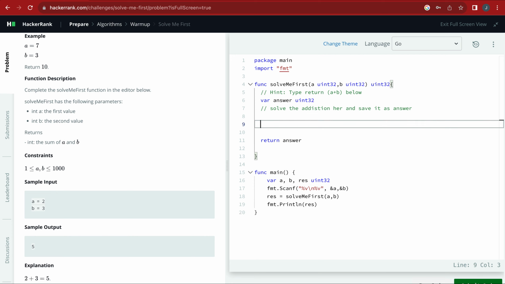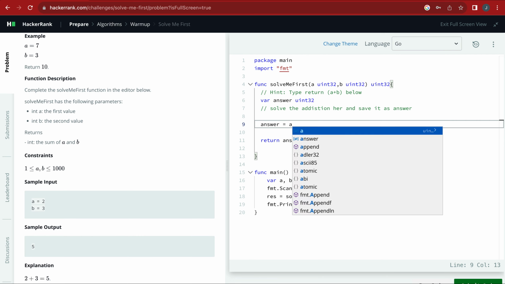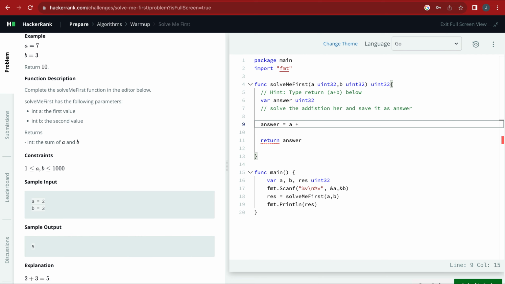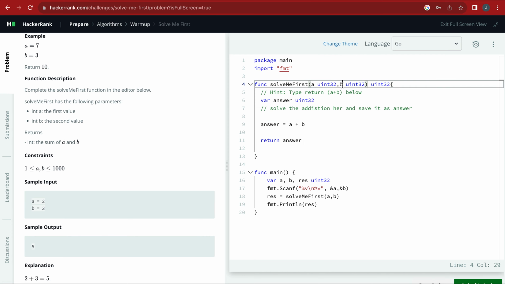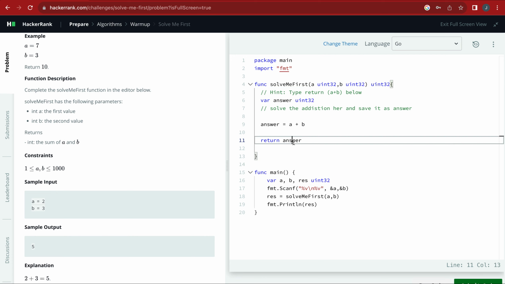So you would then go answer is equal to A plus B, because this answer is like a container, it's a uint32, so whatever it holds is going to be a uint32. It's as easy as that. This answer is equal to this A plus this B. That's the answer we're going to give, so you just return the answer here.